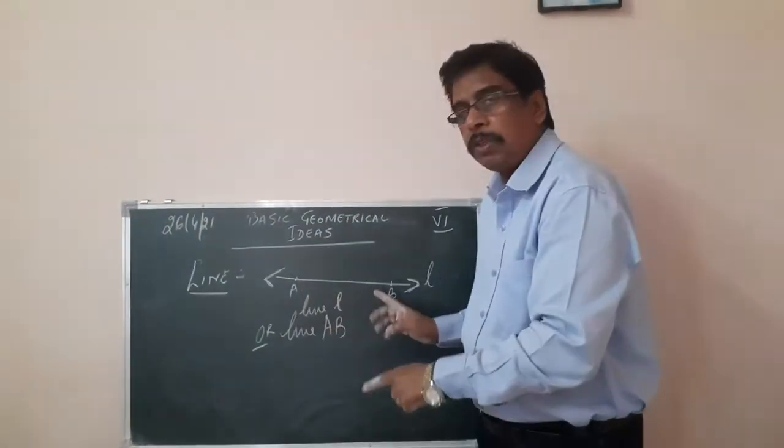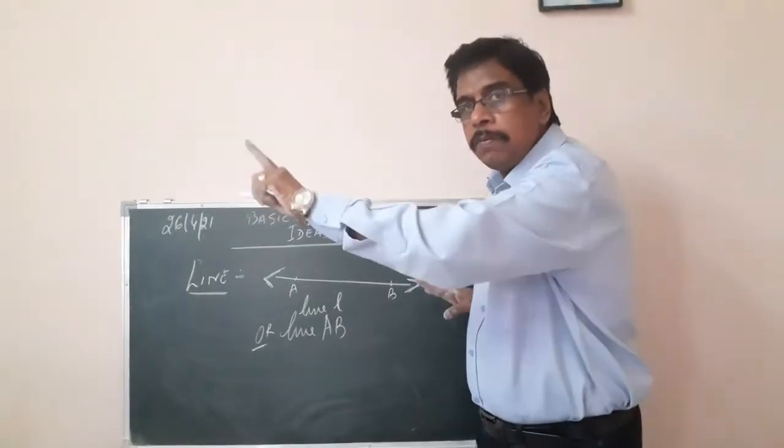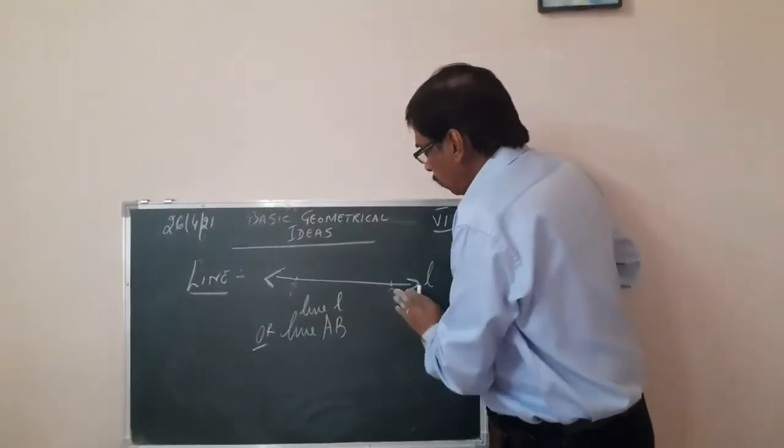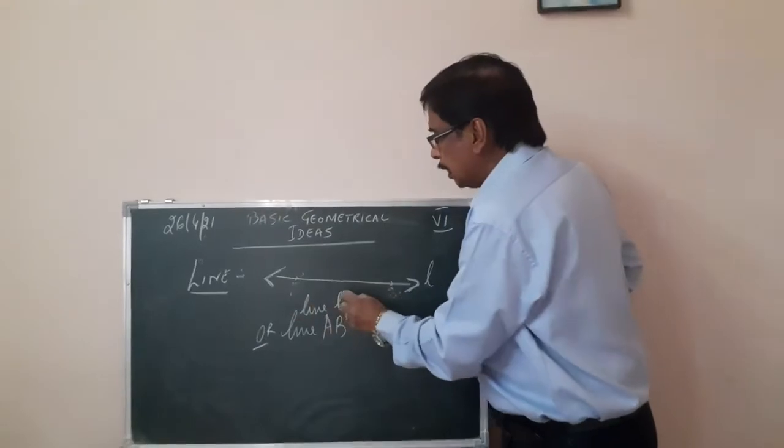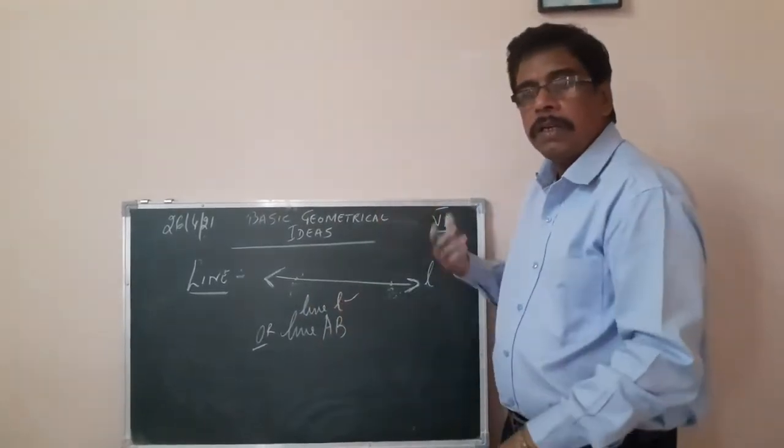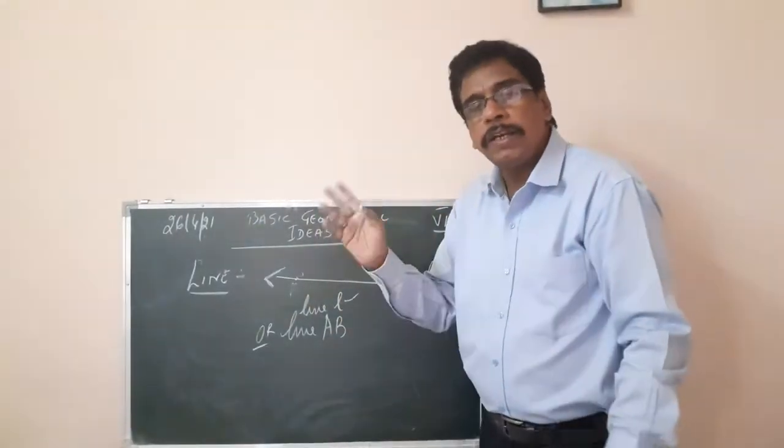If we have 2 points on that, we can call that line AB. If we don't have this AB, we can also name it as line L, or line P, or line Q, etc.